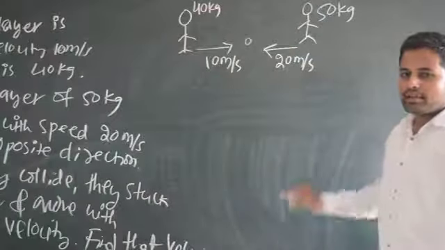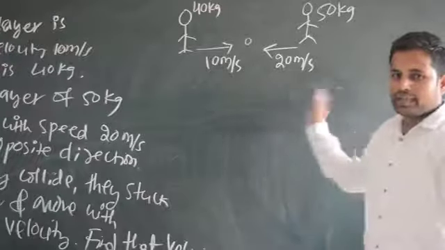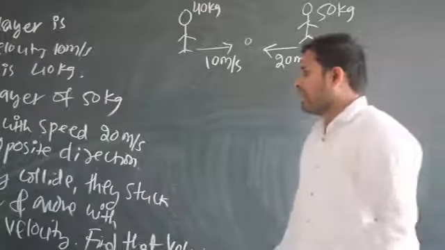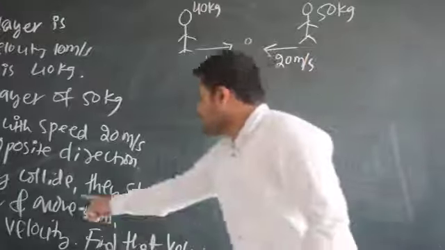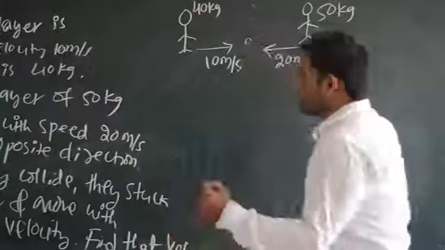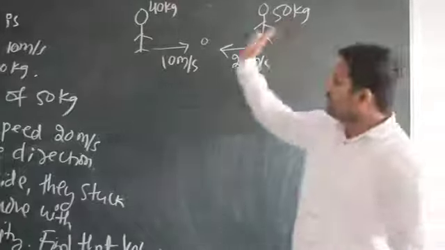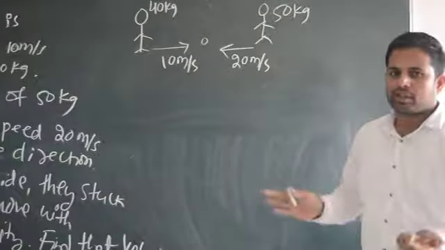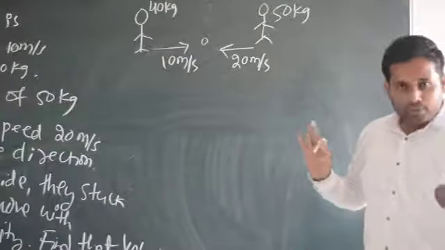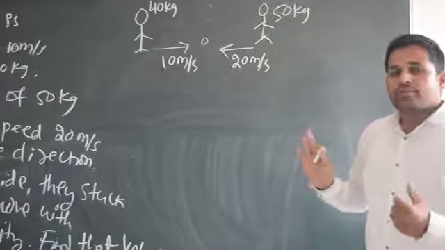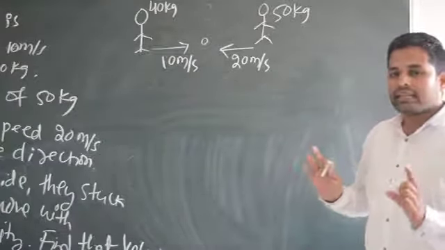If the ball is here, both will run at the ball, no? They are moving like this, and after some time they collide with each other. When they collide, they stuck together, and they move with some velocity, either in this direction or in this direction. Whatever may be the direction, we don't know. Are you getting my point? Now they are asking you what is the velocity.